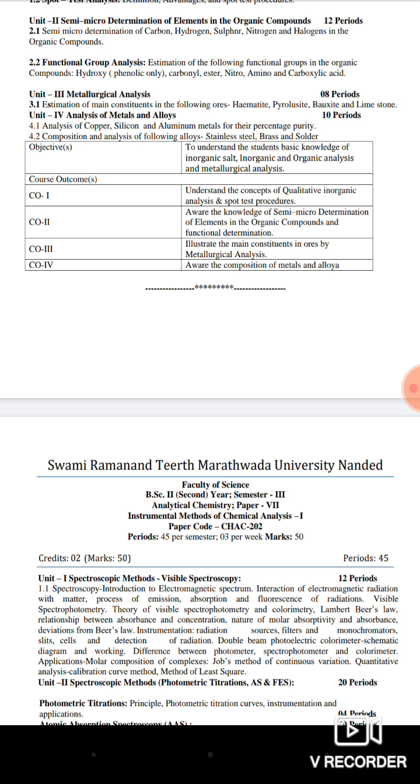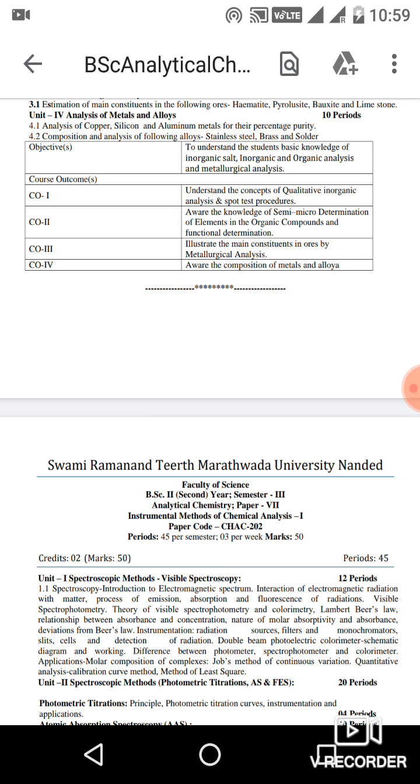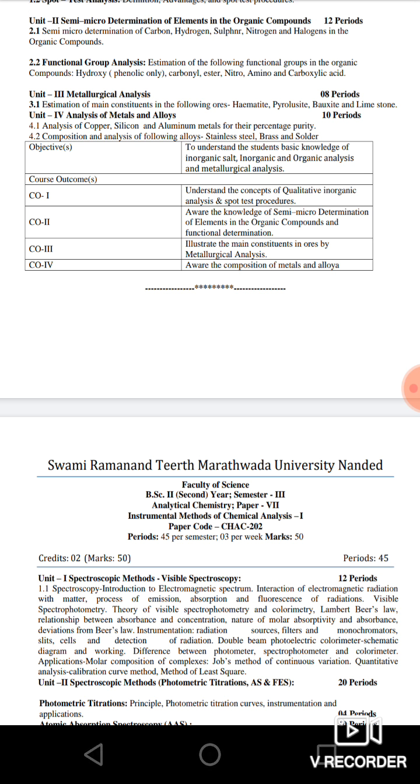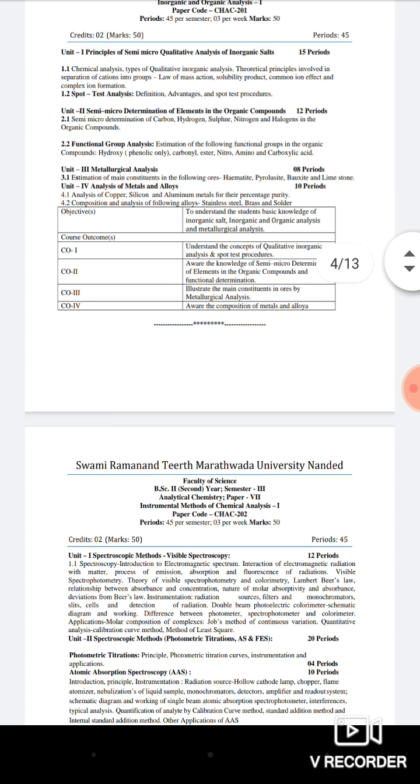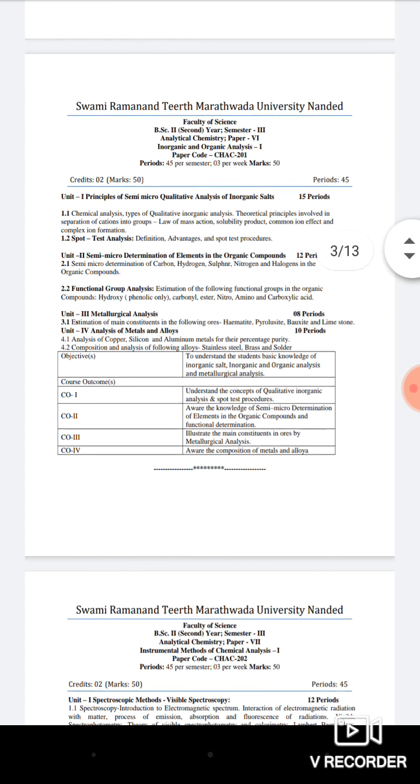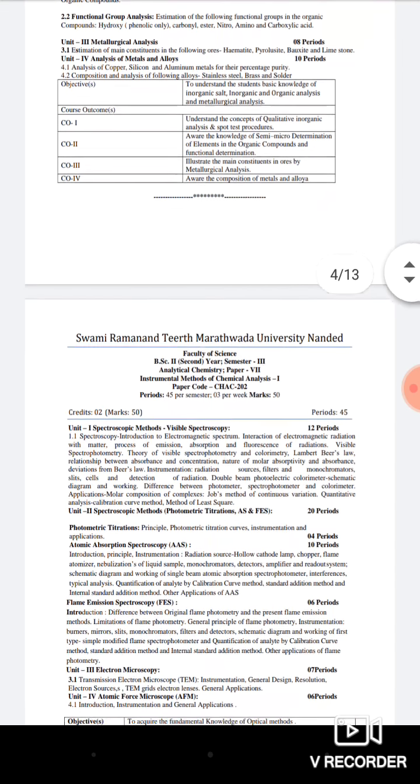Alloy is a mixture of metals, and we can determine or analyze the given alloy, such as stainless steel, brass and solder. So this is about the content of paper 6th and paper 1st of the second year syllabus.